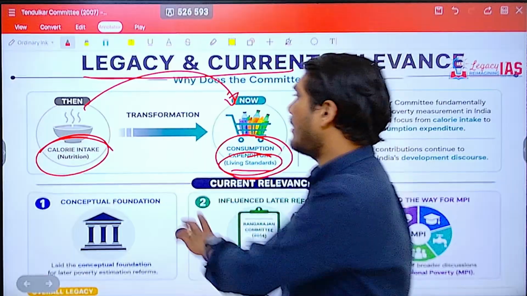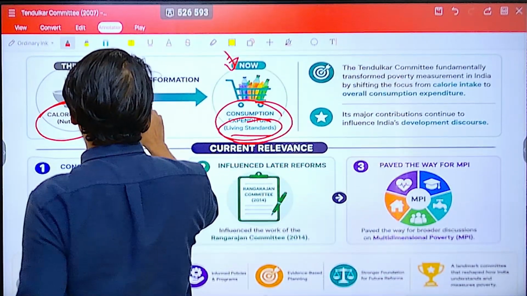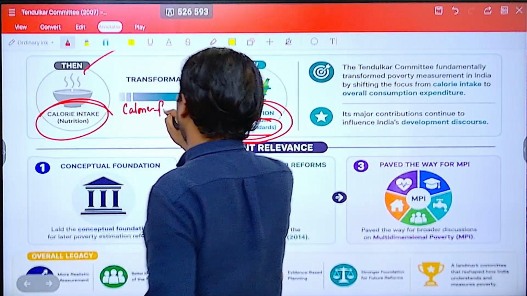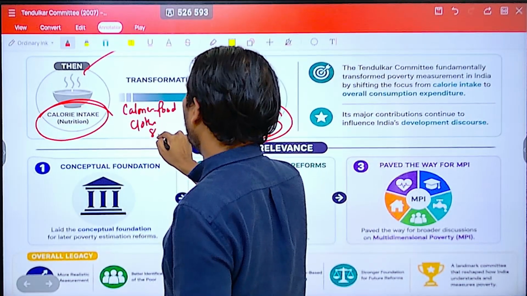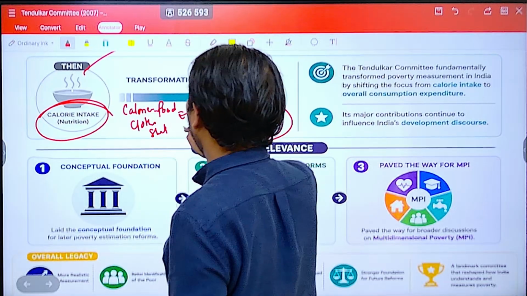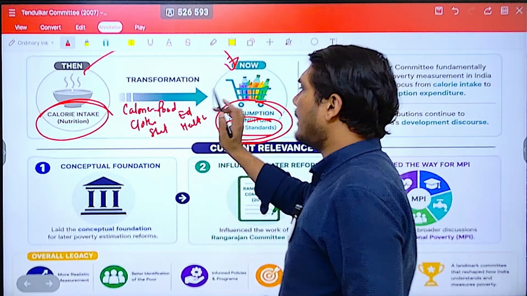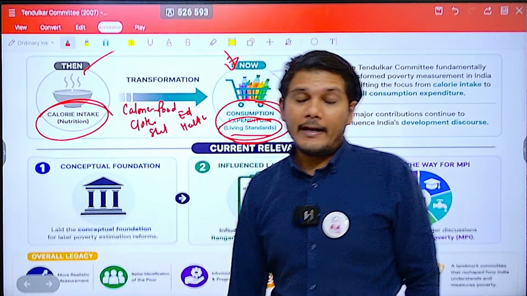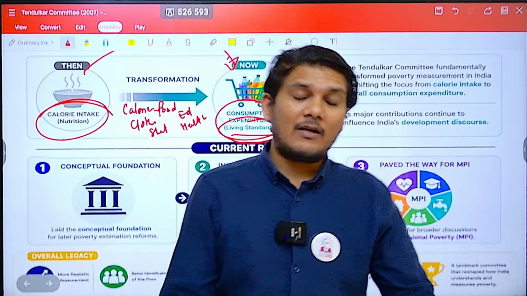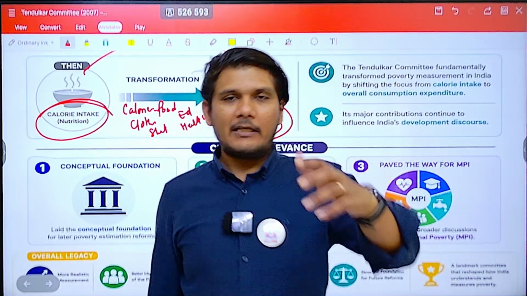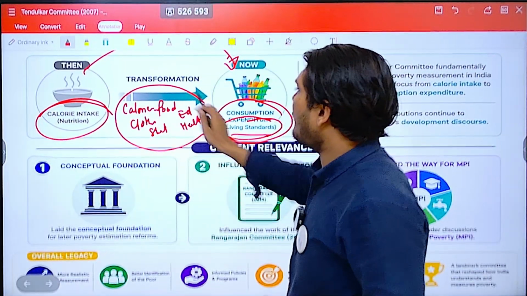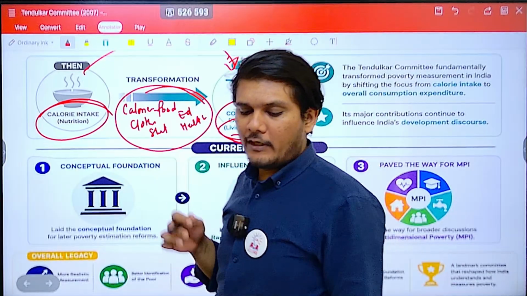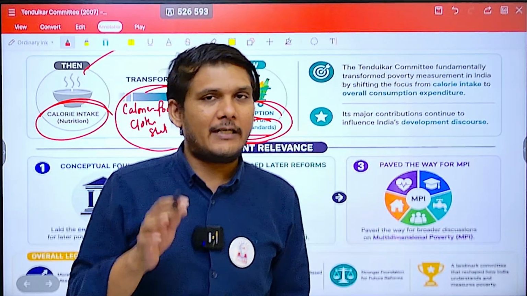Living standard comes not just from calories, which is nothing but food, but also from clothes, shelter, education, health, and other things as well, right, from assets, safe drinking water, and sanitation. Safe drinking water, sanitation, etc. were not taken into consideration, but still some of the factors which are part of the living standard of a person were definitely taken into consideration.